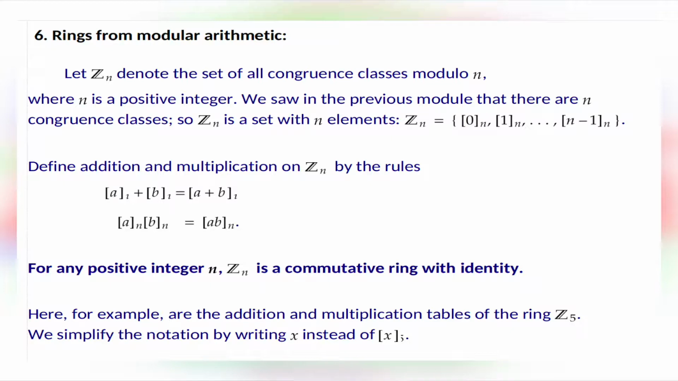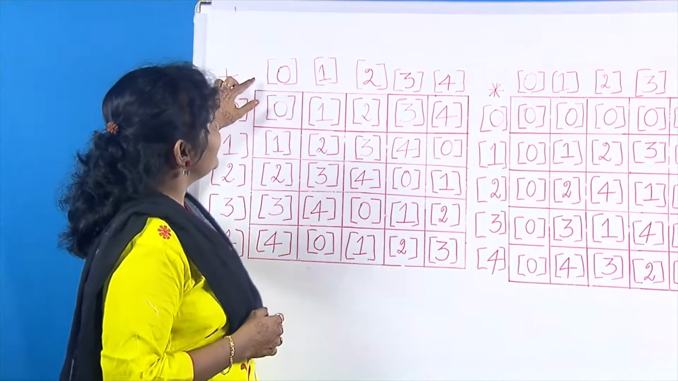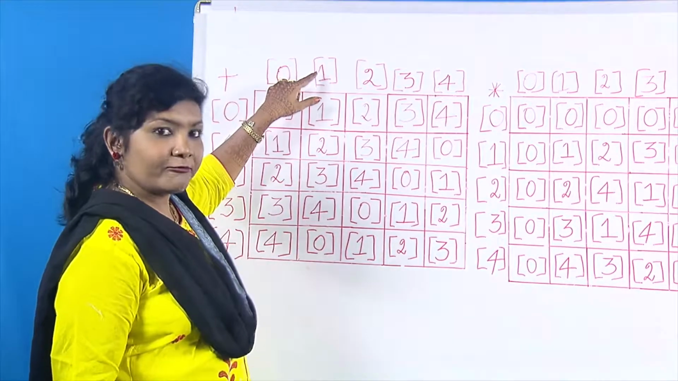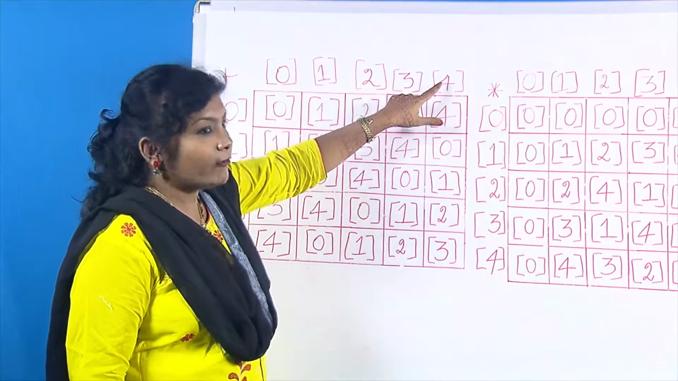For any positive integer n, Zn is a commutative ring with identity. Here, for example, are the addition and multiplication tables of the ring Z5. See the tables here. The elements of Z5 are the class of 0, the class of 1, the class of 2, the class of 3, and the class of 4.